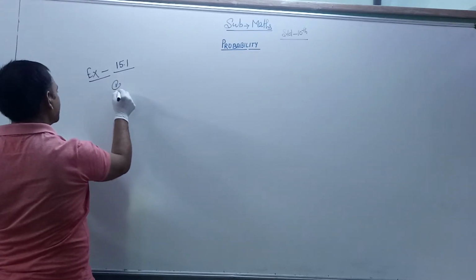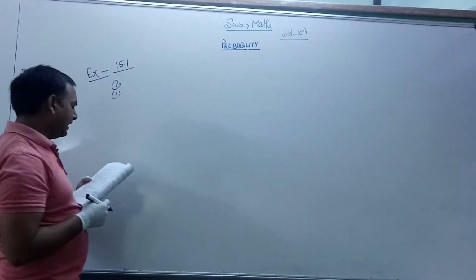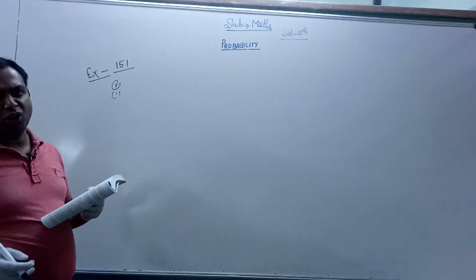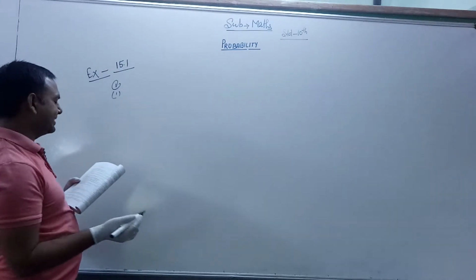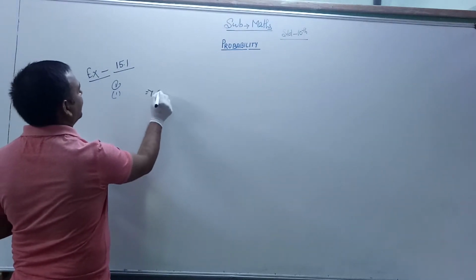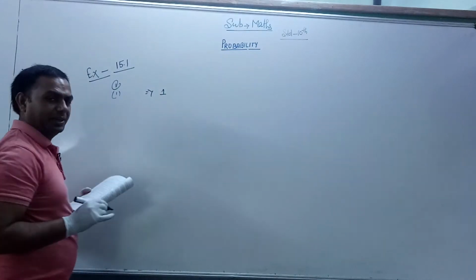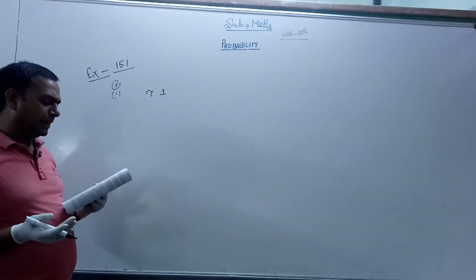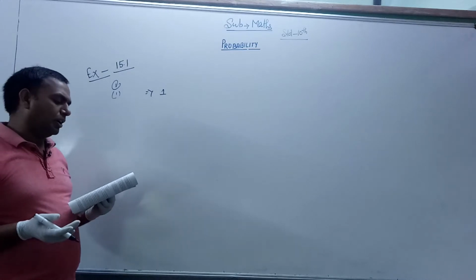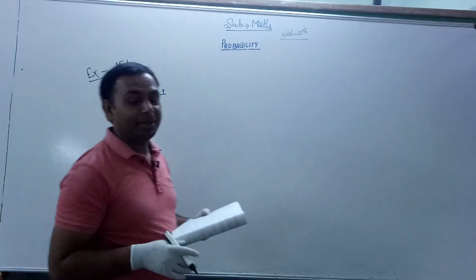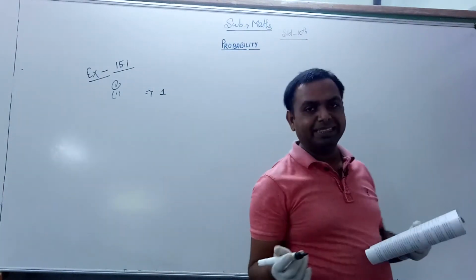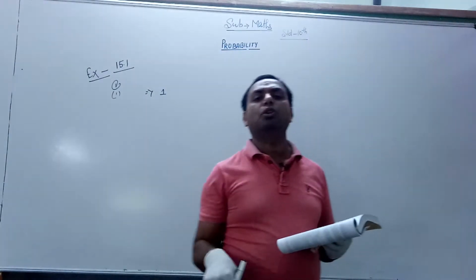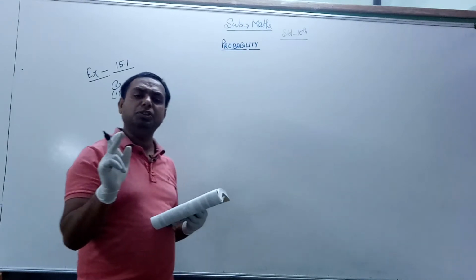The probability of an event E plus the probability of the event not E, that is E bar, is equal to 1. Second, an event that cannot happen is called an impossible event, and the probability of an impossible event is equal to 0.